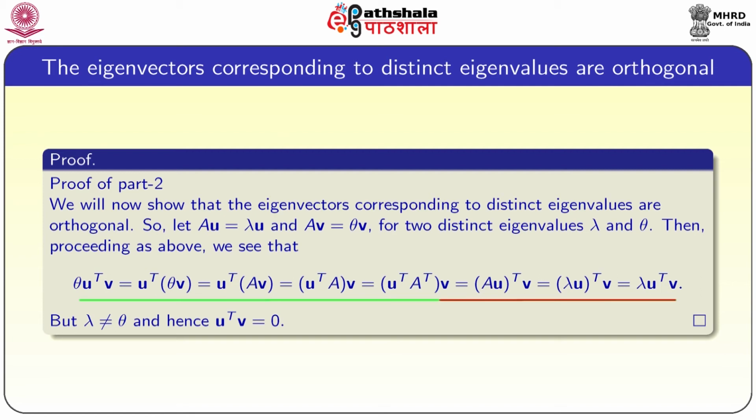So, u transpose A transpose v, or (Au) transpose v, but Au is equal to lambda u. So, we have lambda u transpose v. So, what we proved is theta u transpose v is equal to lambda u transpose v. If you bring it to one side, theta minus lambda times u transpose v equal to 0, but we are assuming that lambda and theta are distinct. So, u transpose v has to be 0. That means u is orthogonal to v.